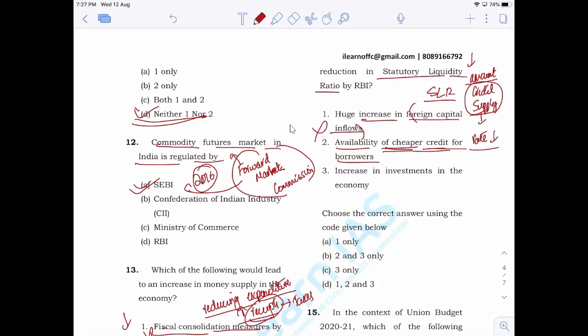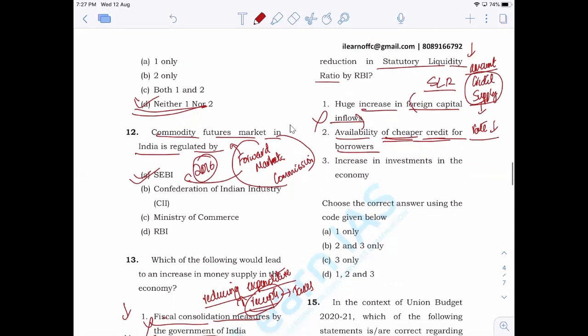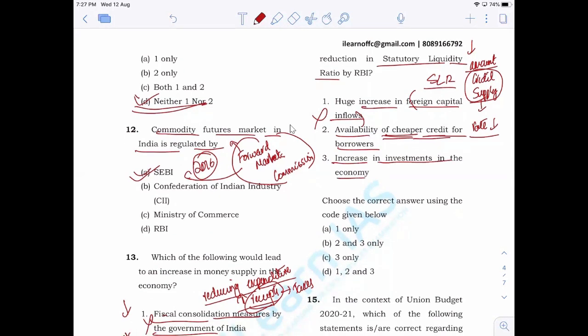We discussed that in detail when I took the theory of the prelims section. Next is increase in investments in the economy. When cheaper credit is available in the economy, that will directly lead to higher levels of investments. So 2 and 3 will be correct.